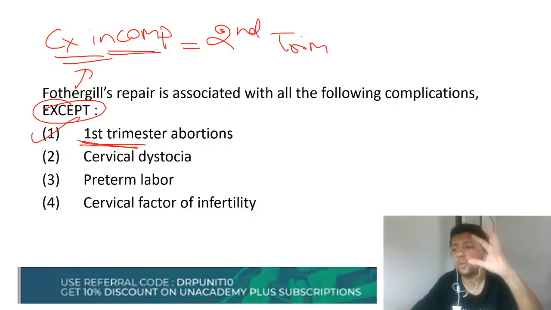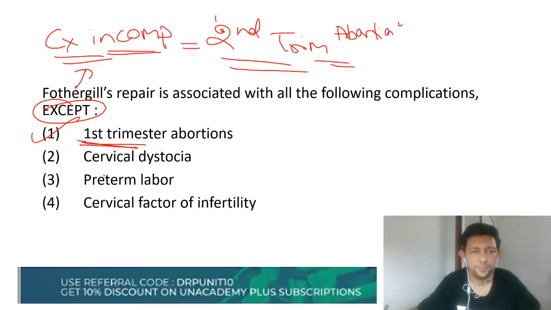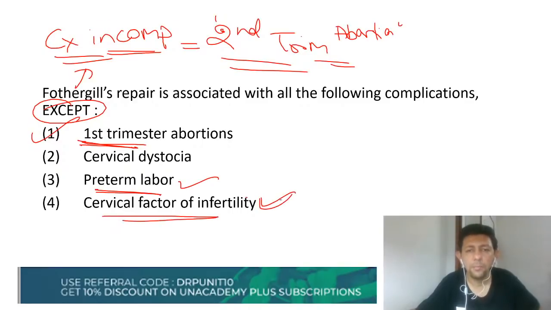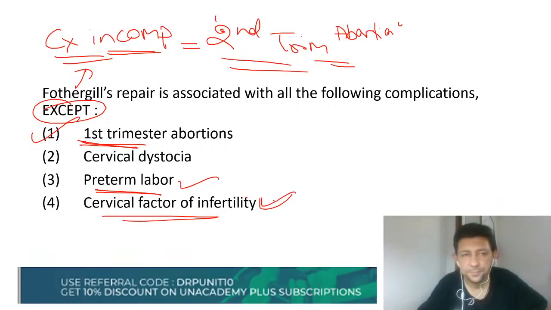Okay, painless. Most of the time it's completely painless, or a pain of very short duration. It's a painless second trimester miscarriage or mid trimester abortion. That's a typical, very important point. Okay, so preterm labor can happen, infertility, and therefore remember that nowadays this Fothergill operation is almost never done.